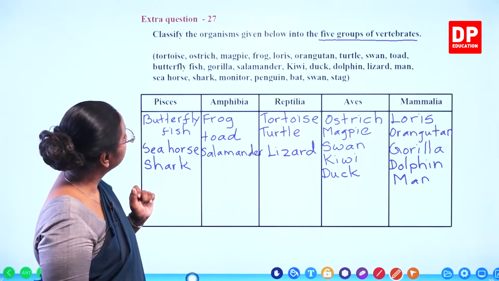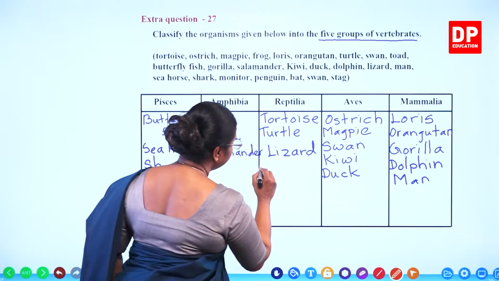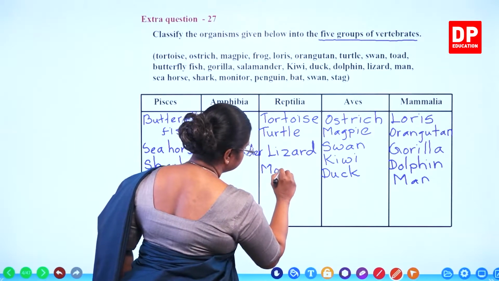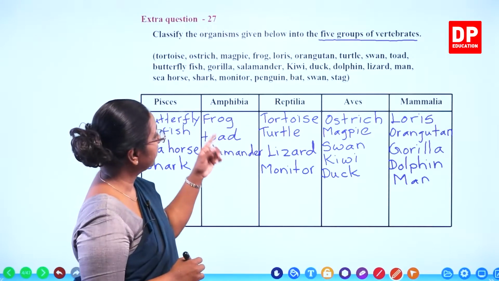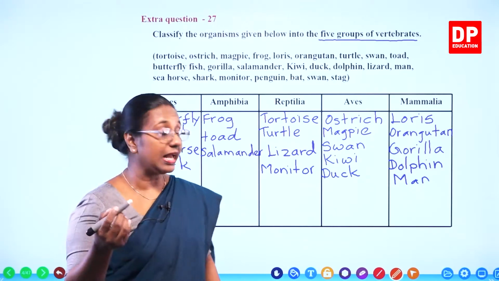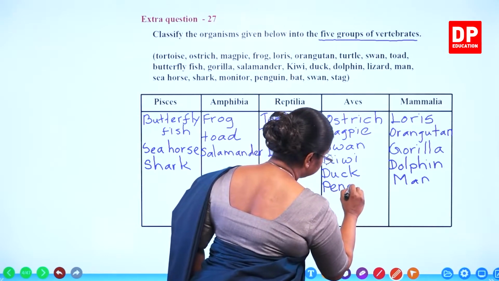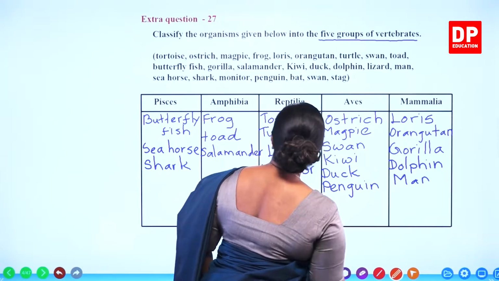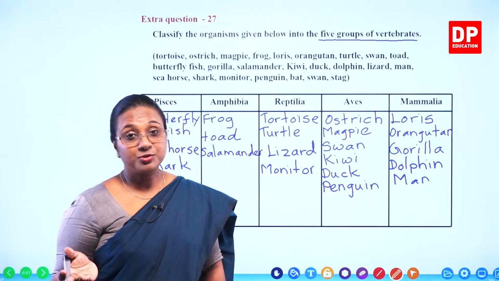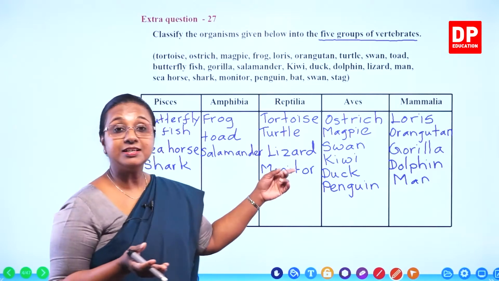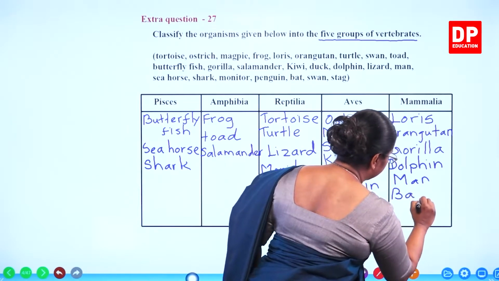Then we have the monitor. Monitor, it's a reptile. So, it comes under reptilia. Then we have the penguin. Penguin, again, a bird that cannot fly. So, it comes under aves. After that, we have bat. I'm sure you all know what bat is. It's a mammal. So it has to come under Mammalia.